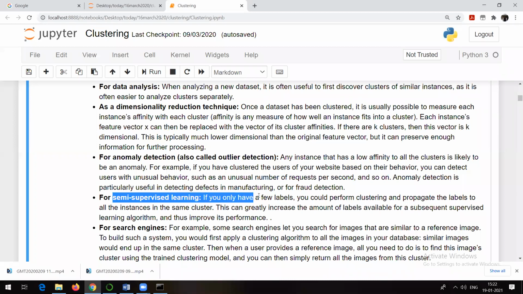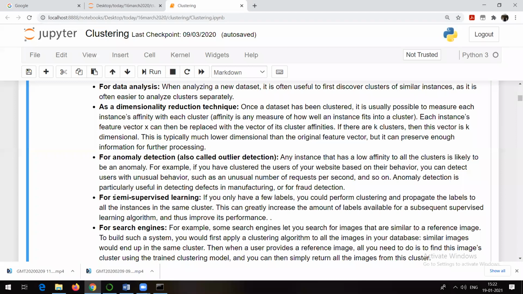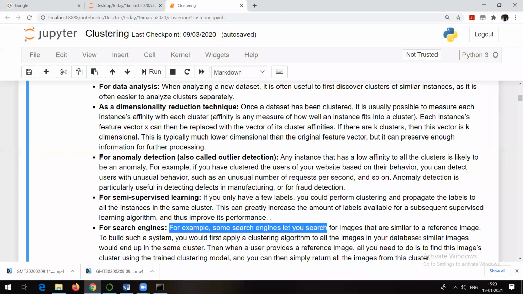Semi-supervised learning. If you only have a few labels, you could perform clustering and propagate the labels to all instances in the same cluster. Now, what is semi-supervised learning? Semi-supervised is like for some inputs you have output, but for some inputs you do not have any output, any target. In that case also you can make use of clustering. This can generally increase the amount of labels available for a subsequent supervised learning algorithm and does improve the performance.